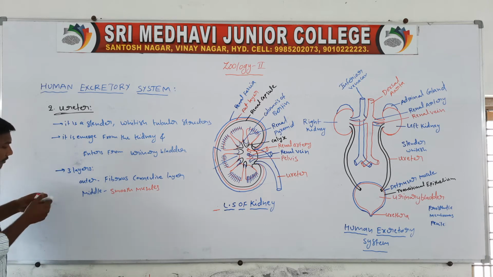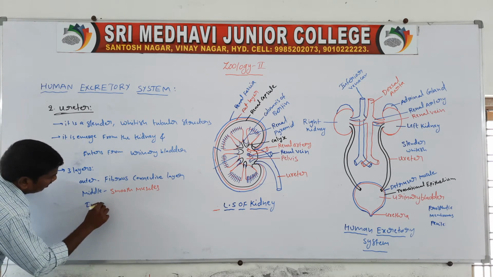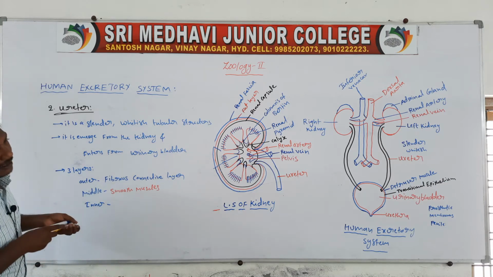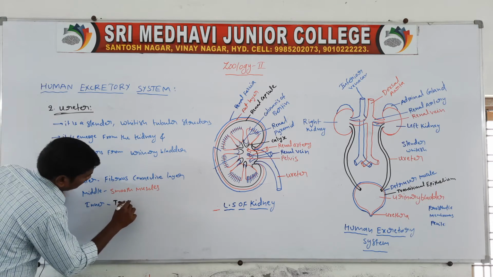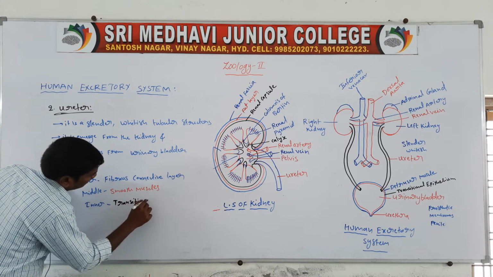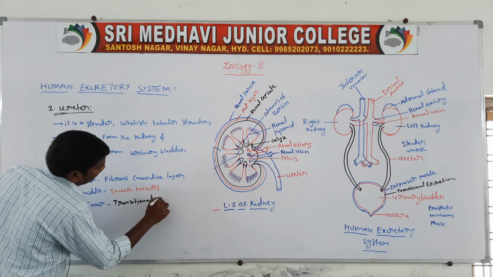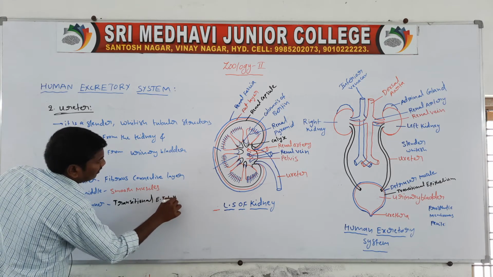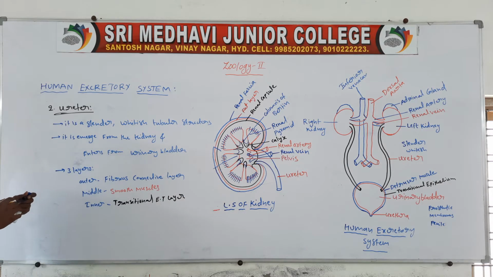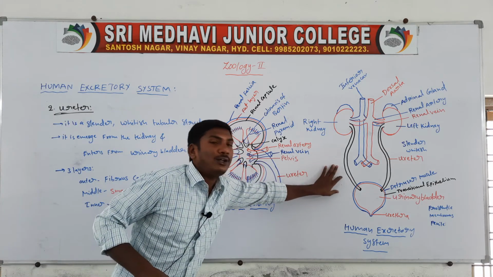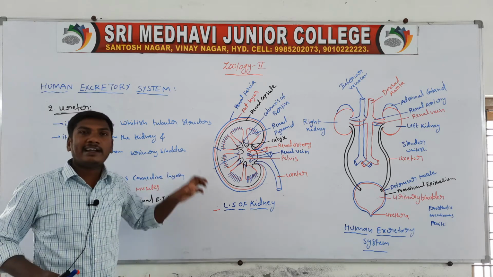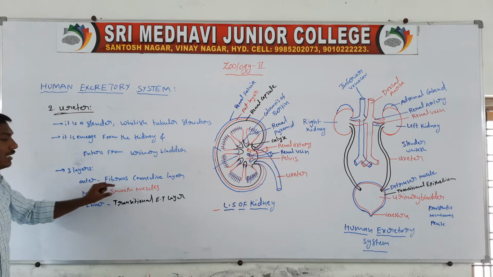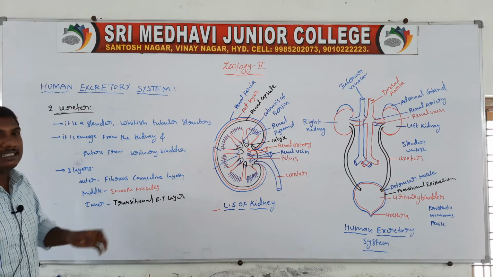The inner one is the transitional epithelium layer. So the ureter contains 3 layers. The outer layer is the fibrous connective tissue layer, the middle one is the smooth muscles, and the inner one is the transitional epithelium layer.